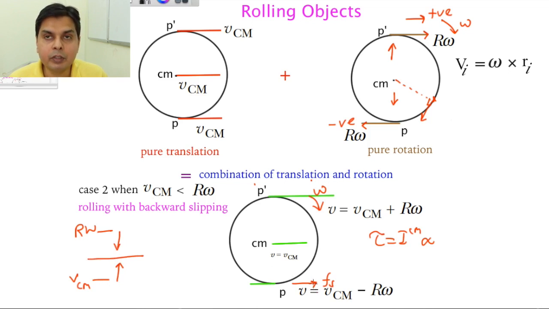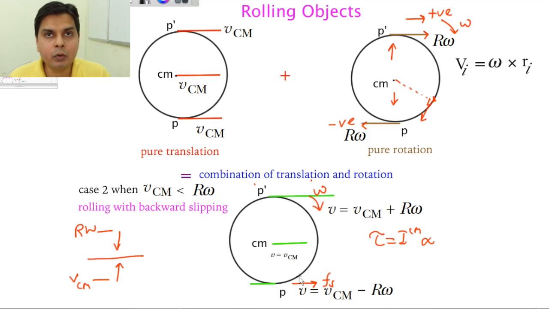So here also, whenever VCM is not equal to R omega, this friction comes into play and tries to make two strange friends come together, like this VCM and R omega. They were supposed to be equal, but they have fallen apart. Now VCM is different, R omega is different.